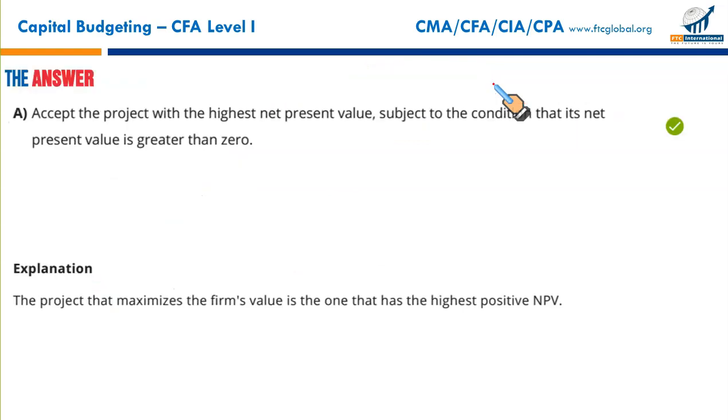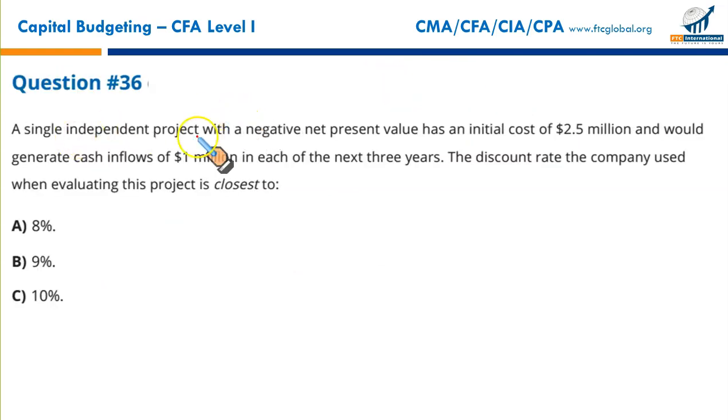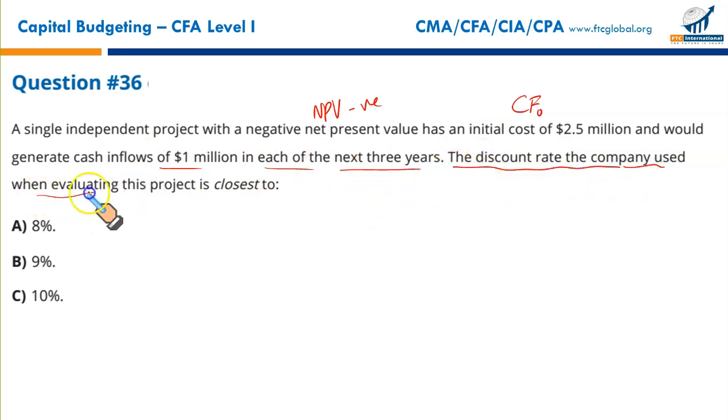And A it is. A single independent project with a negative net present value has an initial cost of 2.5 million, that is CF0, the cash flow at year 0, and would generate inflows of 1 million in each of the next 3 years. The discount rate the company used in evaluating this project is closest to? Now this is interesting. We have been told that the NPV is negative. This is the initial investment. These are the annual cash flows. We just need to estimate what the discount rate was. You go by the same methodology.